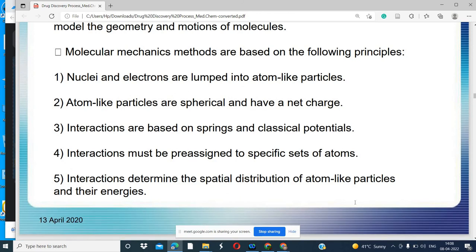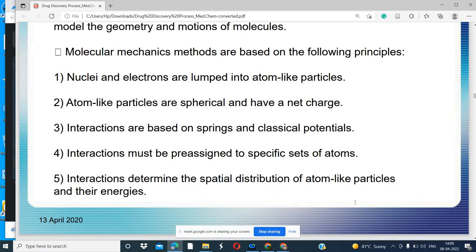What is simulation? Do you know this word, simulation? Simulation means we do the molecular modeling. In the simulation, we analyze the time dependent behavior of the molecule. In the simulation you will be able to see how the molecule behaves at time T1, and how it behaves at T2, T3, T4. So that you are able to see in the simulation method. You can see the mobile structure, how the structure is going to change. You can visualize the activity during the drug metabolism process, and what changes are going on in our body also.